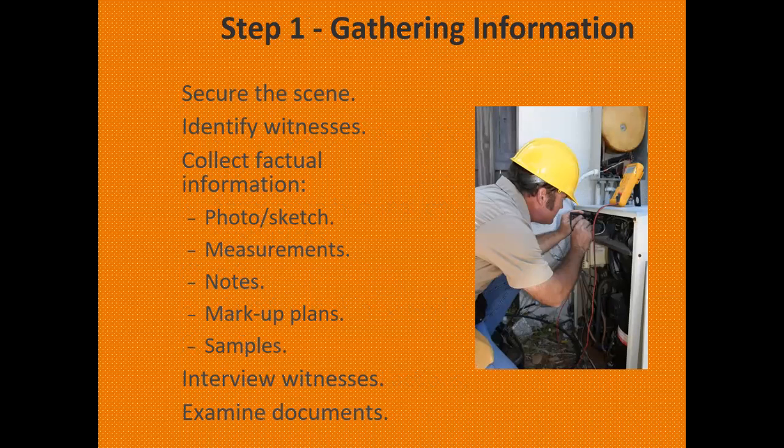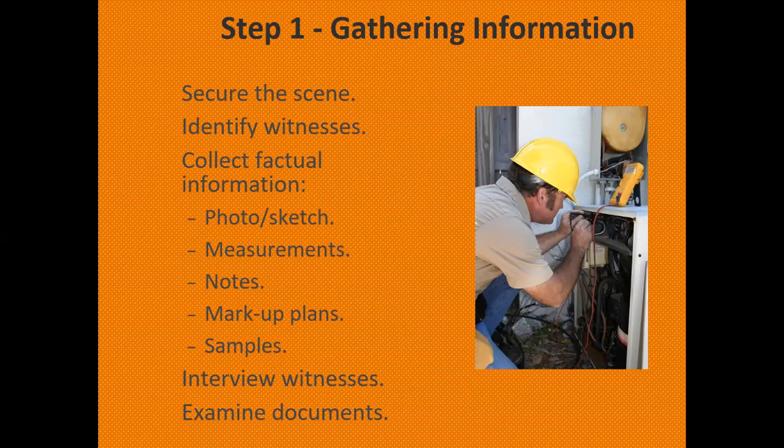Okay, gathering information: secure the scene, identify the witnesses, write the names of the people or workers who witnessed the accident. Collect factual information: pictures, sketches, measurements like sizes, notes on what happened, marked-up plans, and samples. Samples means collecting any material evidence, like if a glass bottle hit an employee, just take that glass bottle.